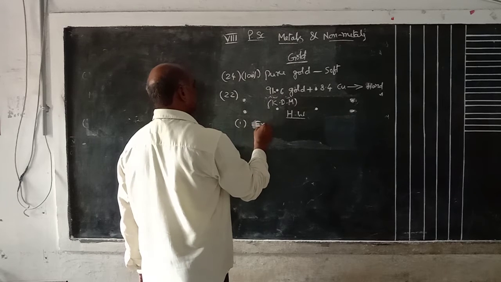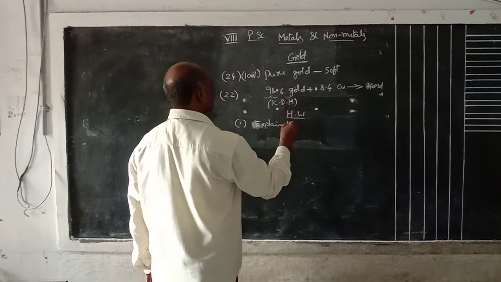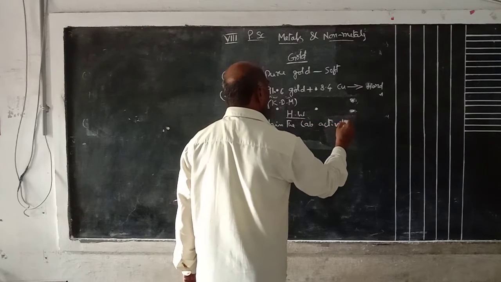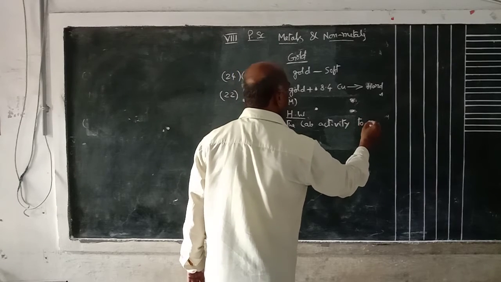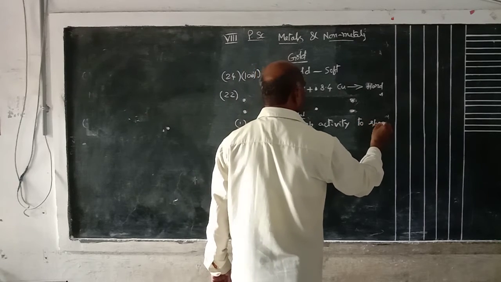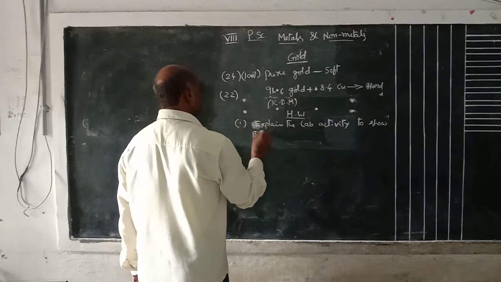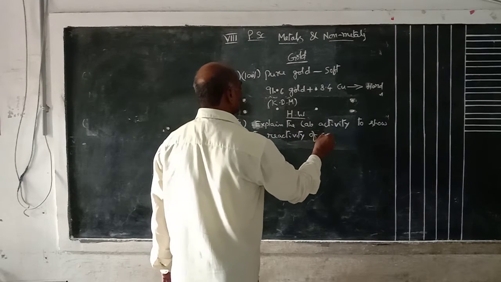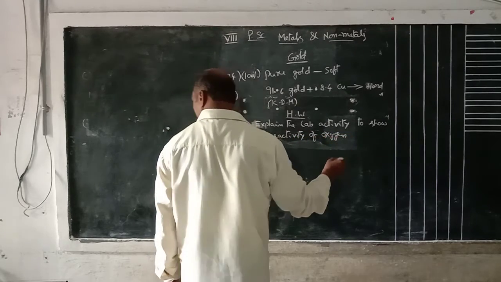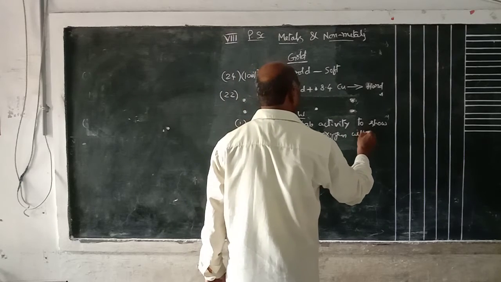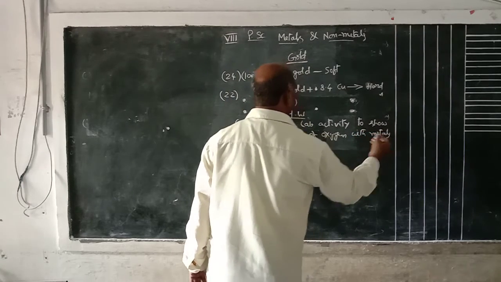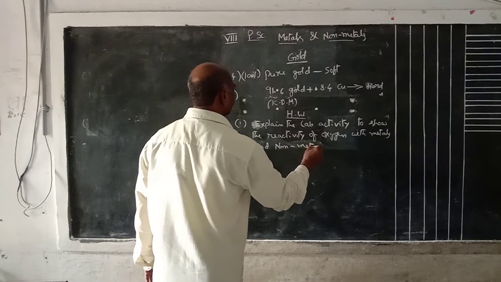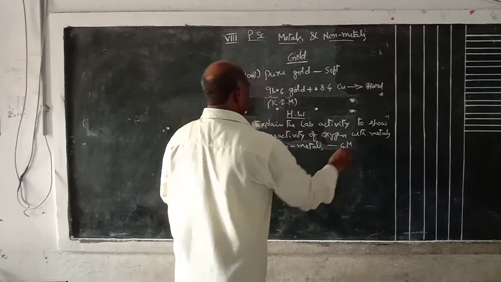Explain the lab activity: to show the reactivity of oxygen with metals and non-metals. This is a 4 marks question.